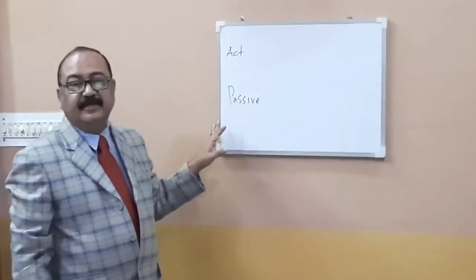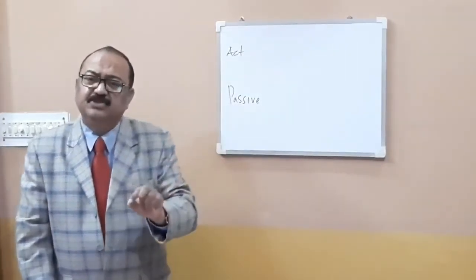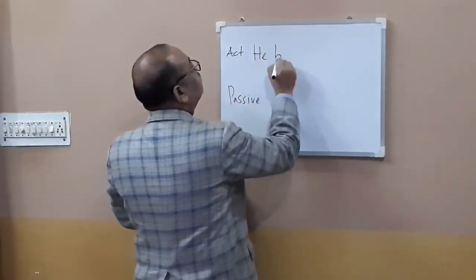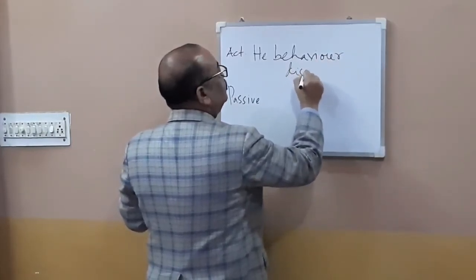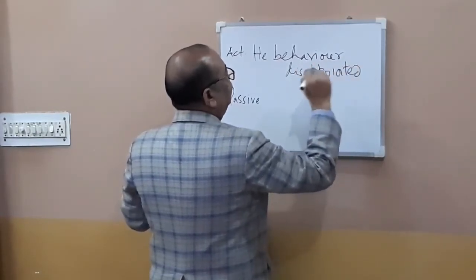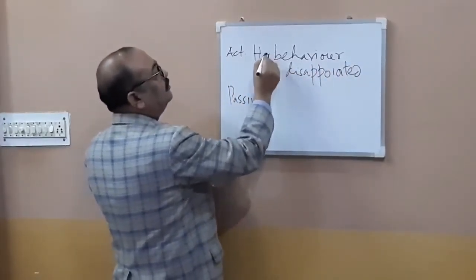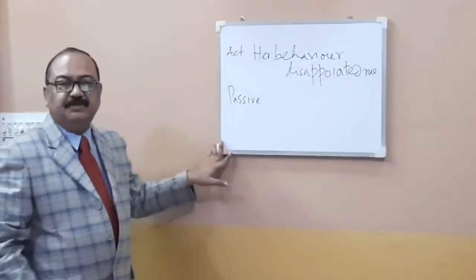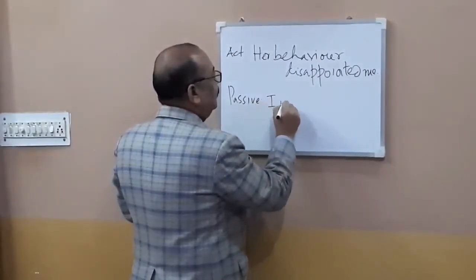Say, for example, her behavior disappointed me. This is a sentence on which students mostly go wrong. It's a very common error. Her behavior disappointed me. I was disappointed at her behavior. Very good. You guessed it right.